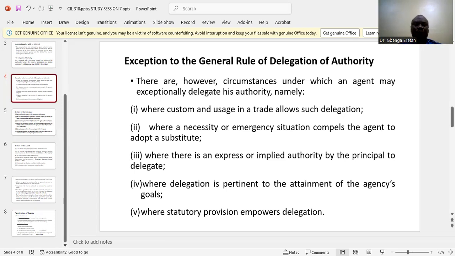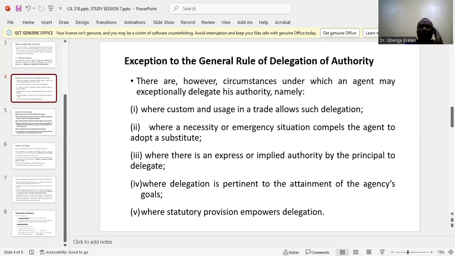Number 3, where there is an express and implied authority by the principal to delegate. Naturally, a delegated authority cannot be further delegated, but where the principal that engaged the agent gives authority to the agent to further delegate his power in order to achieve the objective of the principal, that delegation will be said to be valid.